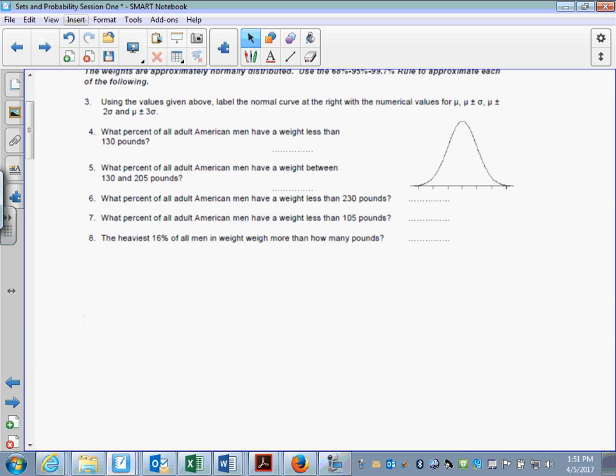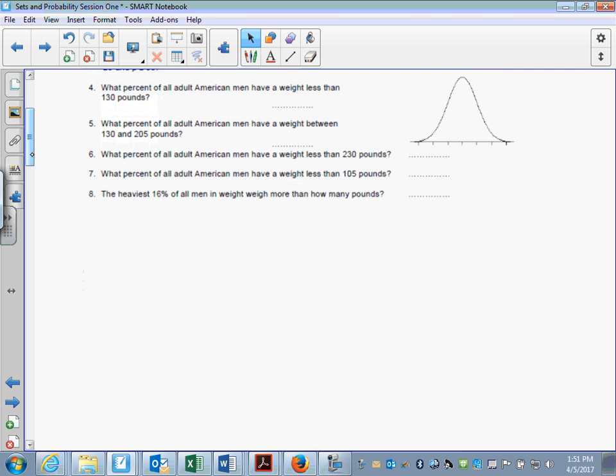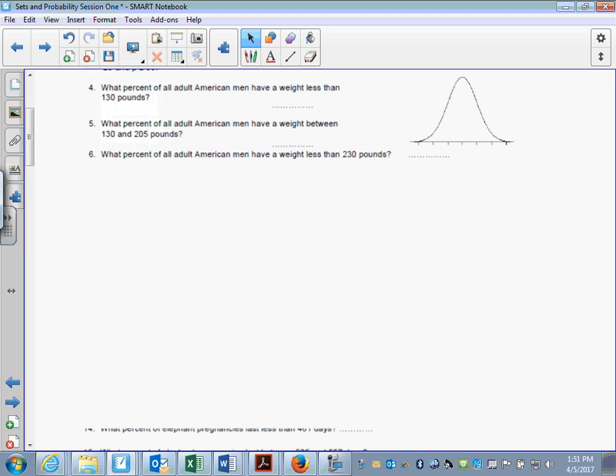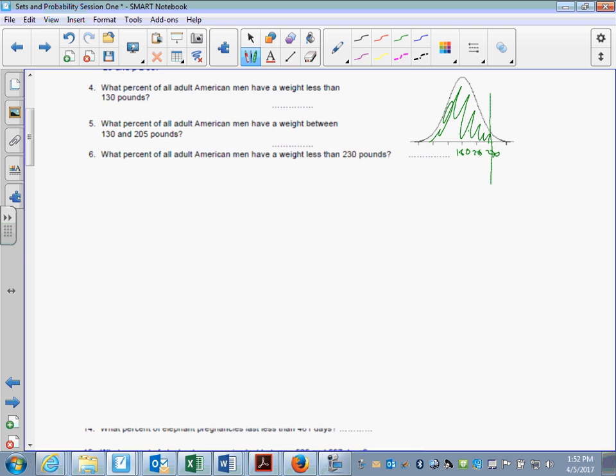This is numbers 6 through something. All right, now on number 6, what percent of all adult American men have a weight less than 230 pounds? I went ahead and erased this one, so let's put it back in. We have 180 in the middle, and we're going up by units of 25, so this is 205, and then 230. So we want the area under the normal curve to the left of this line.